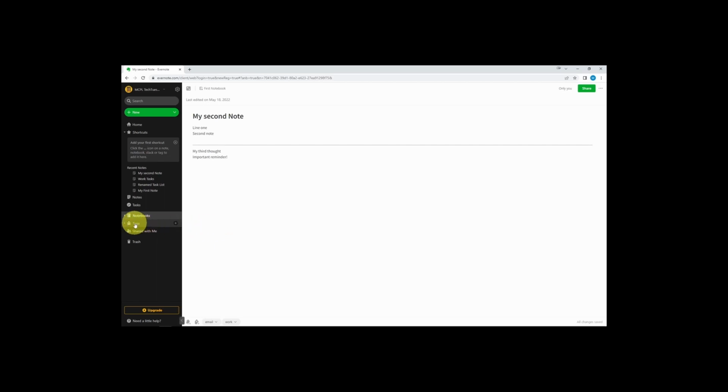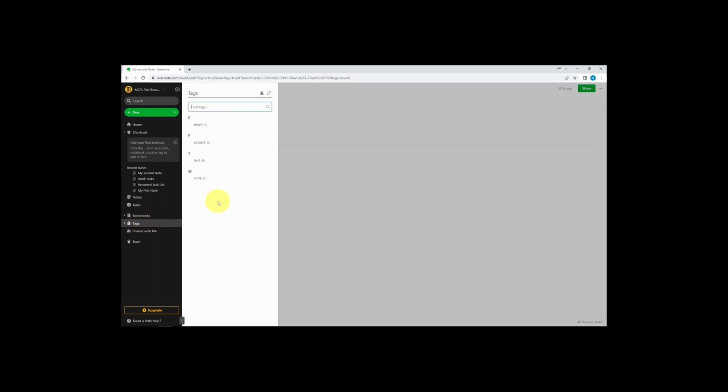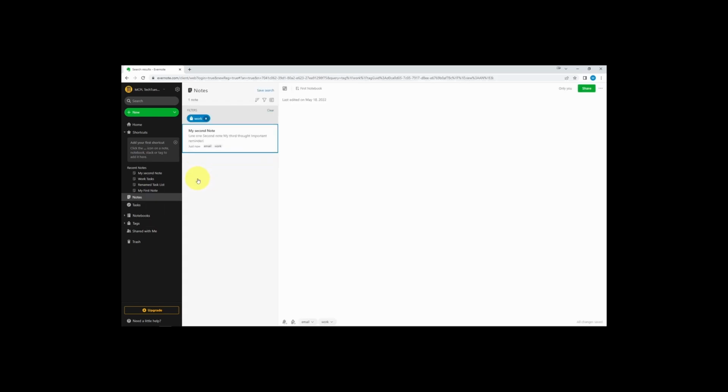On the sidebar, click Tags to see a list of all the tags you've created. You can then click on one to show you all the notes that contain that tag. You can also search for tags using the search bar at the top of the sidebar.